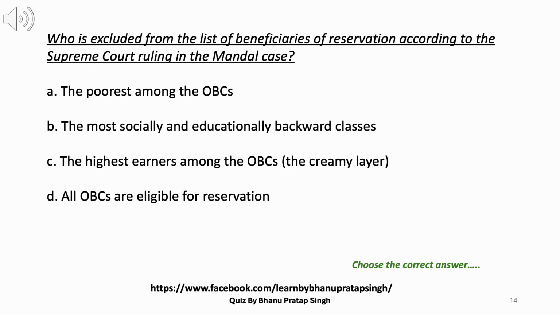14. Who is excluded from the list of beneficiaries of reservation according to the Supreme Court ruling in the Mandal case? A. The poorest among the OBCs. B. The most socially and educationally backward classes. C. The highest earners among the OBCs, the creamy layer. D. All OBCs are eligible for reservation. Answer C. The highest earners among the OBCs, the creamy layer.